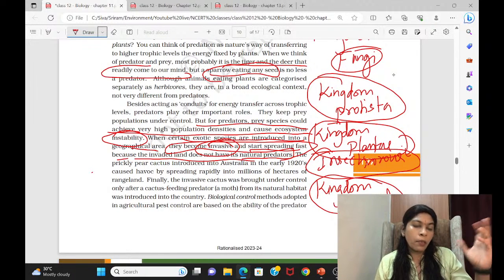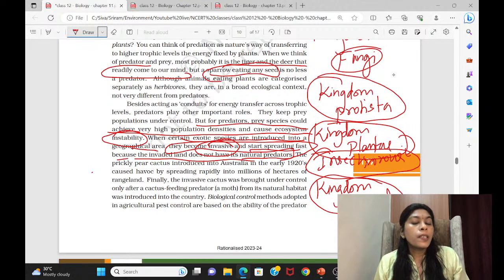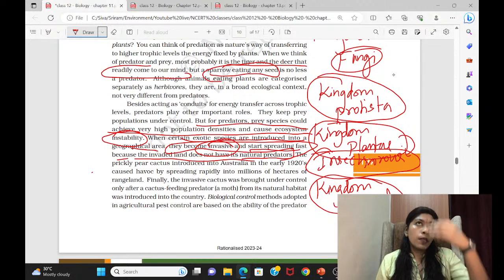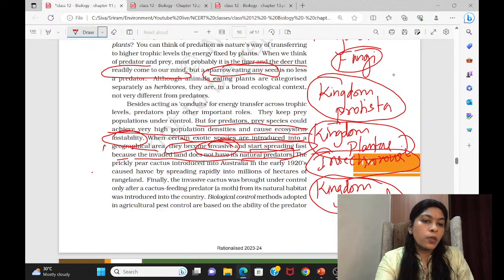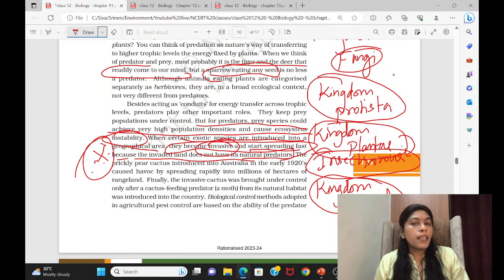All the phenomena, the climate change is also connected here. So if I say why invasive species, suppose some species which is coming from outside is spreading vastly, completely occupying the entire area, stealing the resources which belong to the native species. What is the reason? The main reason is this only. So please note it. Anytime in the future they may ask a question. It means that they do not have a natural predator. That is the main reason.